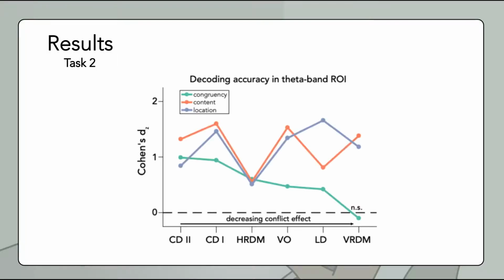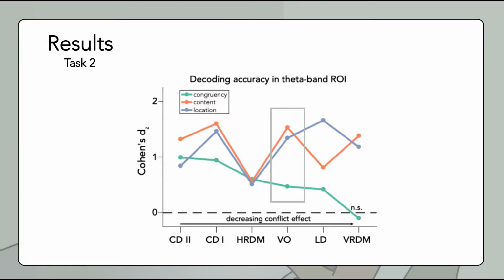For the results of this task, we have to look at the dots above VO. Analysis of the EEG data shows that the red and blue lines are relatively high during this task, meaning that the brain still processes location and the content of the sound.